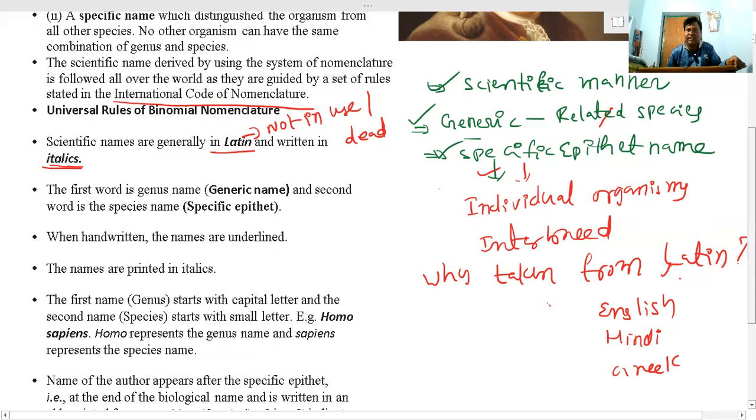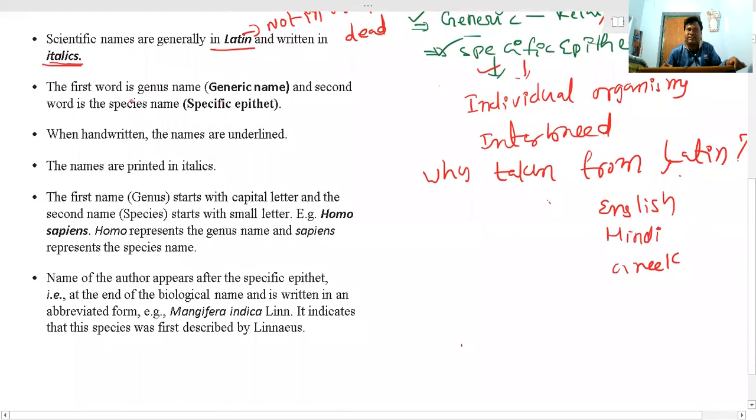Next, already we discussed that any organism can be named with a generic name and a specific epithet name. The generic name, the genus, should start with a capital letter.